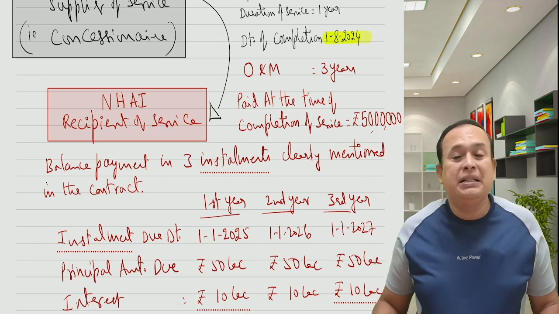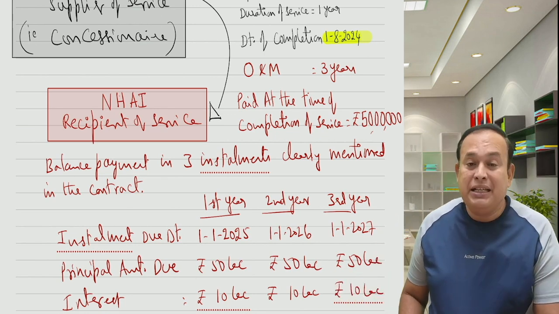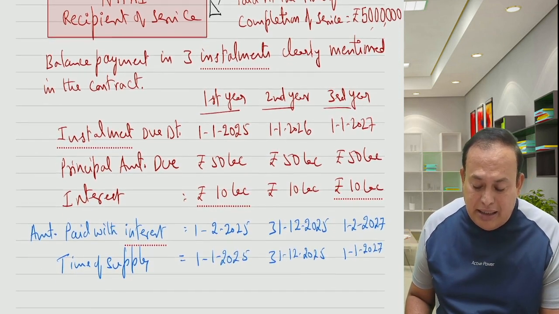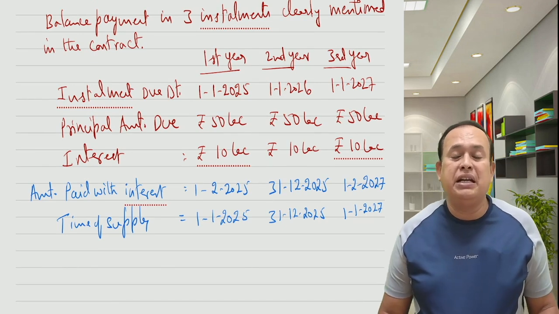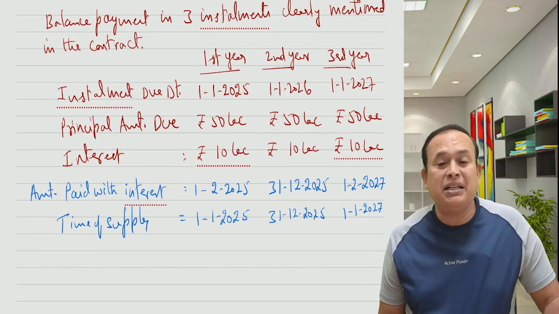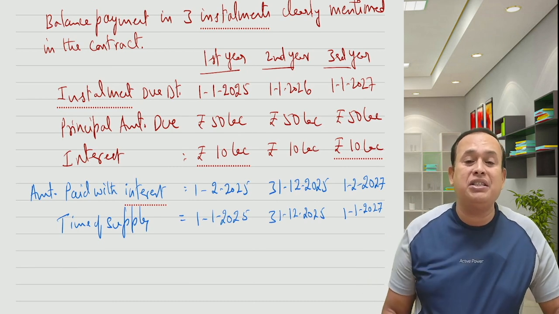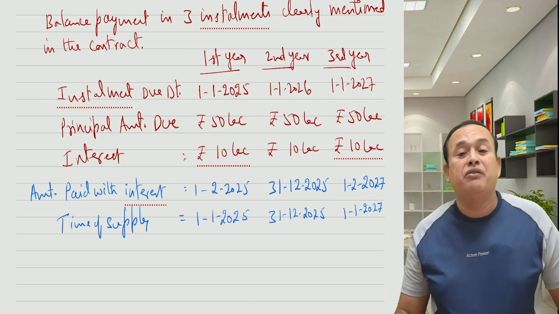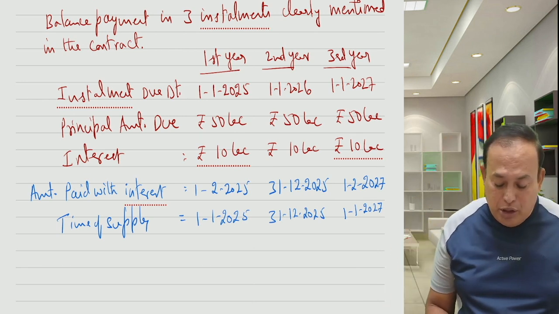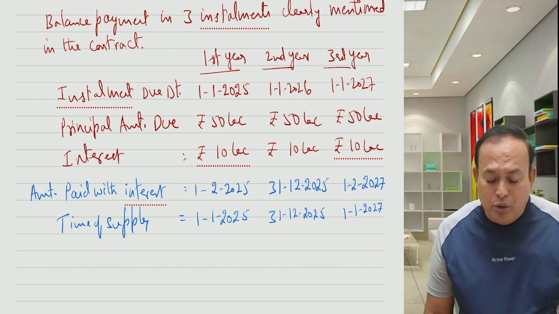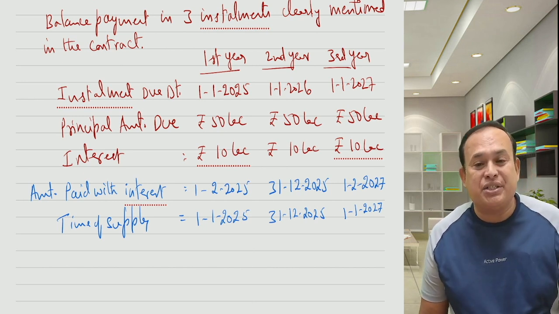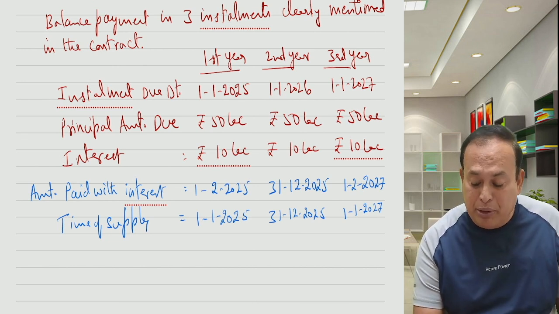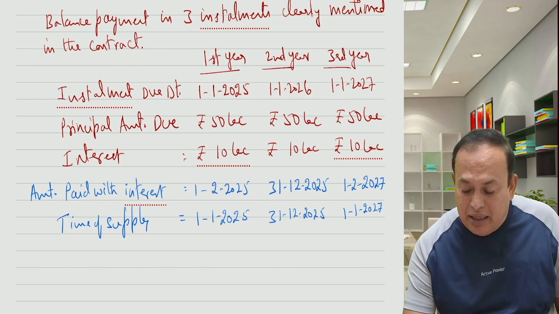Is it clear? In the given case, the 3 installments, the balance 1 crore 50 lakhs, are collected on 3 different dates with interest of 10 lakhs every year. So 50 lakhs plus 10 lakhs, 60 lakhs collected. For the entire 60 lakhs, what is the time of supply over the period of 3 years? 60 lakhs, 60 lakhs, 60 lakhs collected, which includes interest. Means when this particular amount is paid with the interest, they are given here. The amount paid on 1st of February, sorry, 1st of February, they are paying the amount.